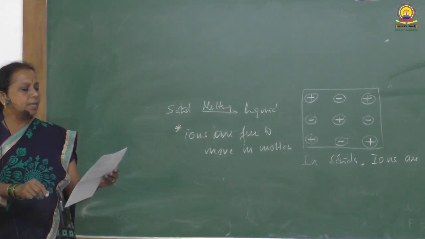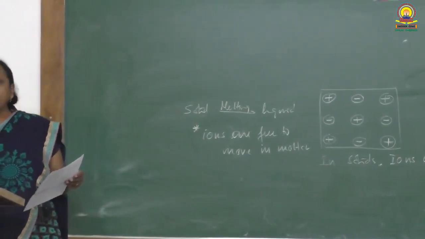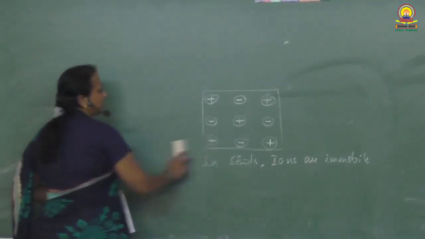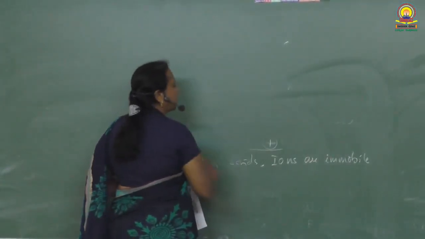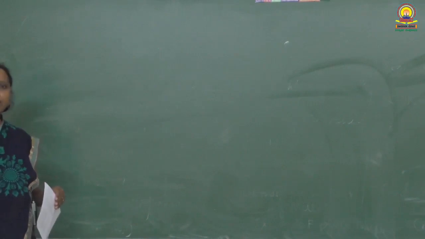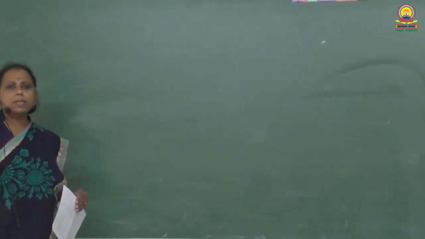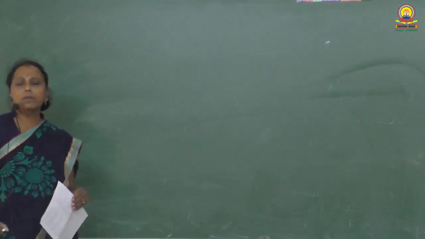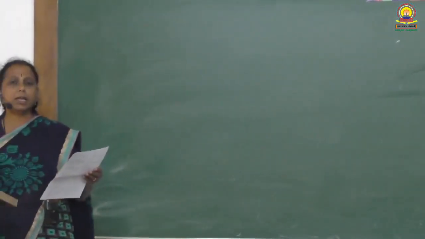Fifth question. Is diamond a network or a metallic solid? You know, diamond is a covalent solid. Diamond contains carbon atoms arranged in a tetrahedral fashion in which carbon atom is sp3 hybridized. So, diamond like graphite is a network solid and it is a covalent solid but not a metallic solid.